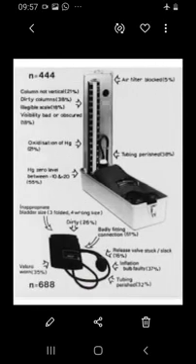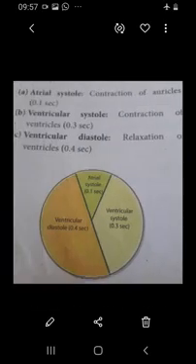Next, let's see the cardiac cycle. So what does the word cardiac cycle mean? The sequence of events occurring from the beginning to the complete one heartbeat is called the cardiac cycle. So cardiac cycle means the complete sequence taking place in the heart, that is, the beginning until the completion. That is, it starts from the auricles and ends in the ventricle. That whole circulation is called a cardiac cycle.